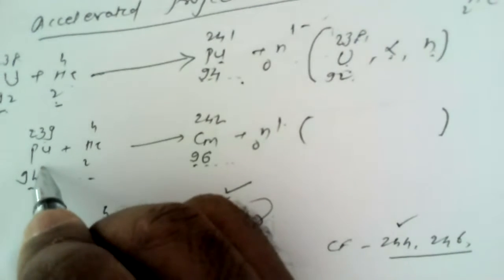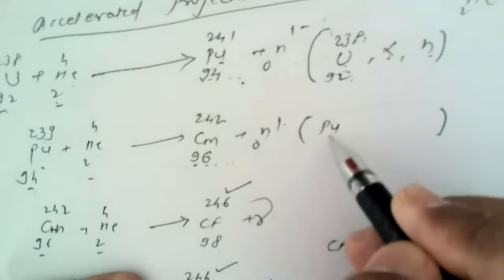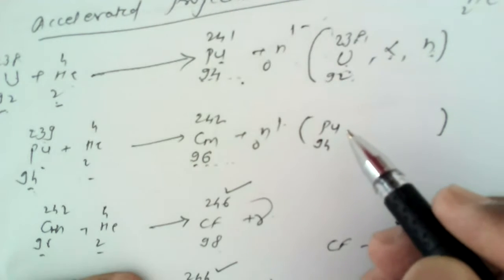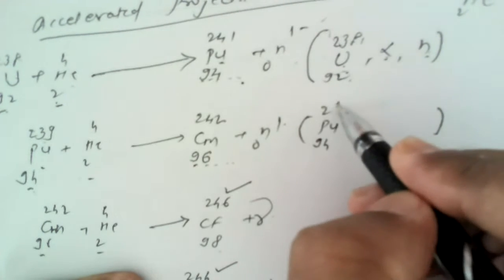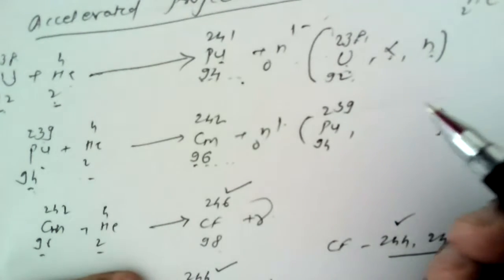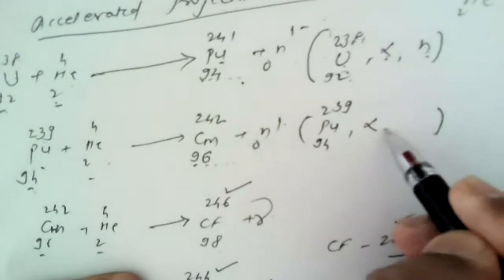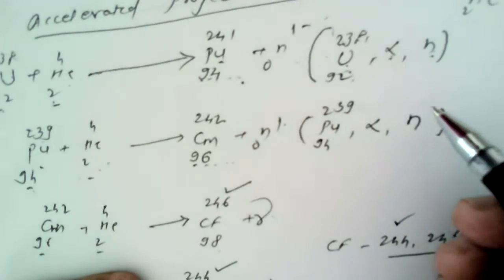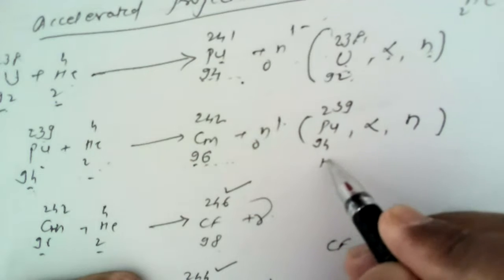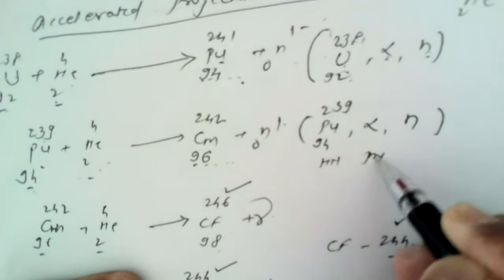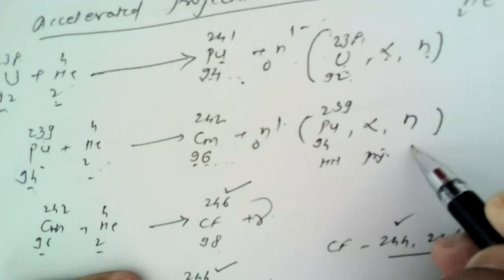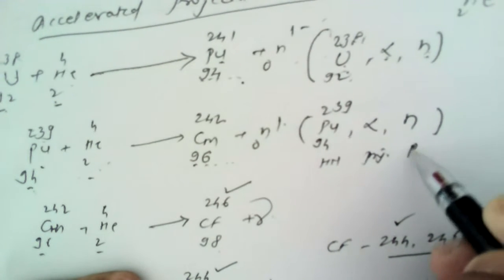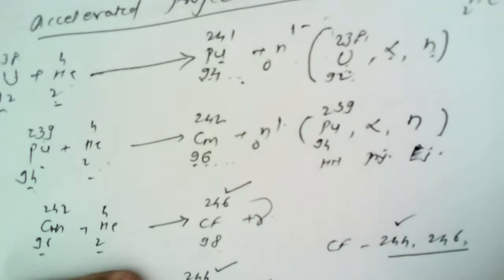Here, the host nucleus is plutonium having atomic number 94. Atomic mass is 239, with which again alpha particles are bombarded, and during this course neutrons are ejected. So this is a host nucleus, this is a projectile, and this is a particle ejected, or ejectile. This is an ejectile.